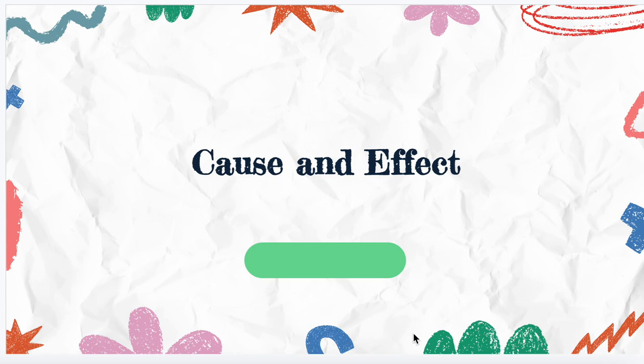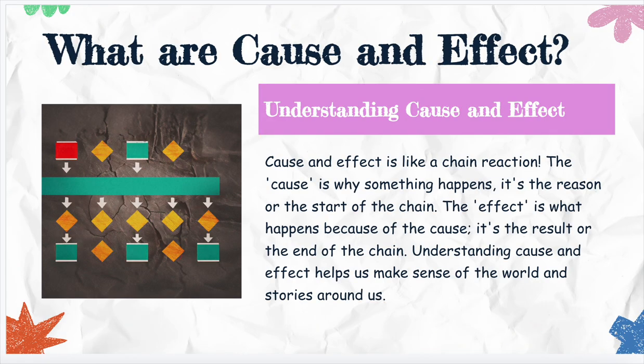We're going to talk about cause and effect and the way that we see cause and effect in stories that we read. So, what are cause and effect? First, we need to understand what cause and effect are. Cause and effect are like a chain reaction. The cause is why something happens, it's the reason or the start of the chain. The effect is what happens because of the cause, it's the result or the end of the chain.